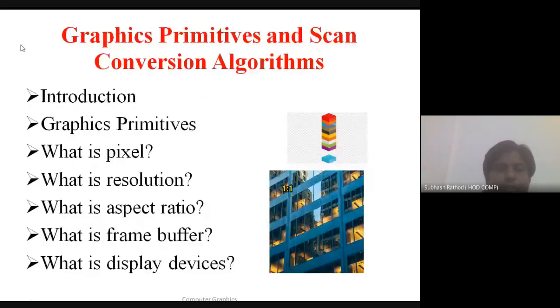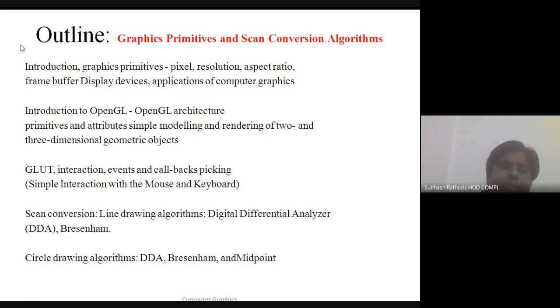Going forward to this slide structure, while learning OpenGL we need to learn the OpenGL architecture, which is the theoretical part: what the shapes are, and what functions or libraries we need to call during the programs. Then how we can do modeling. Modeling means the process of drawing, remember. So how can we draw shapes by using OpenGL?